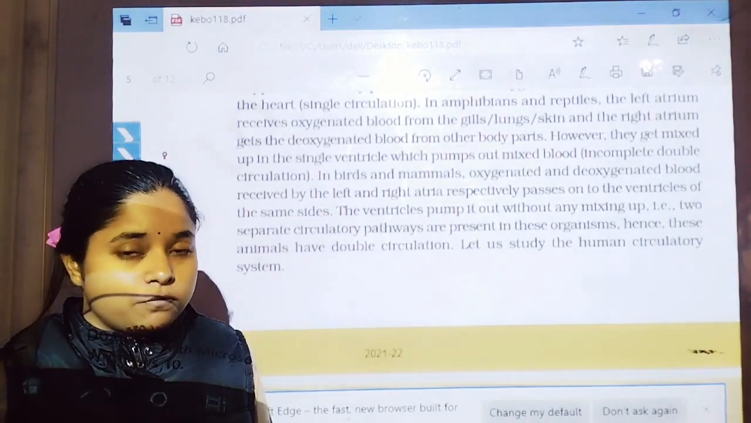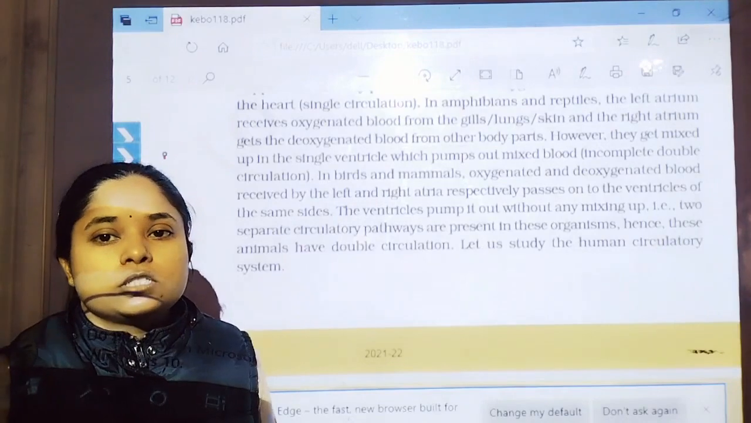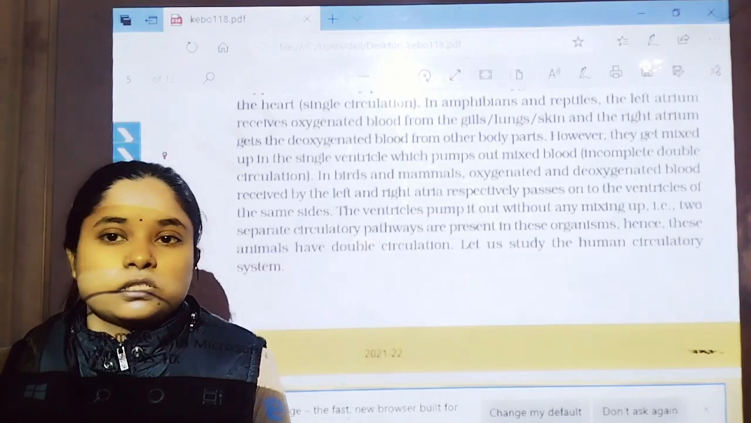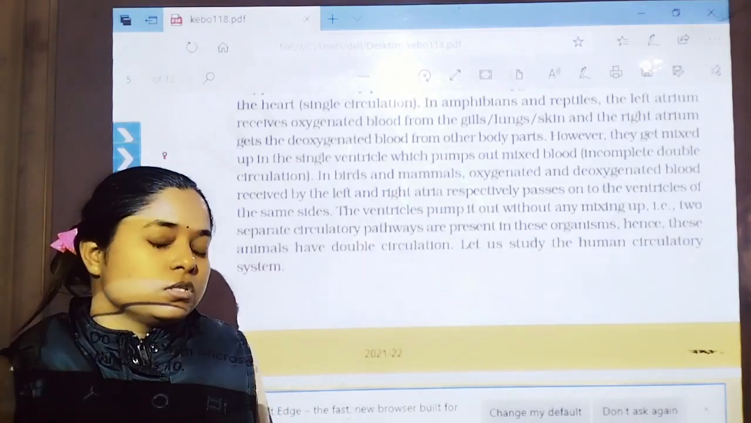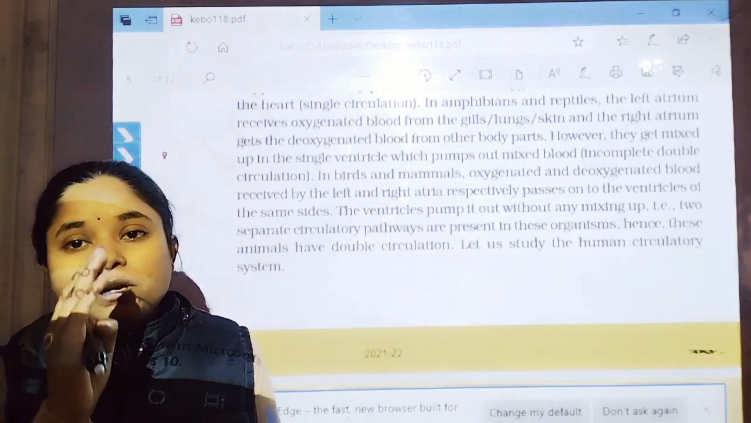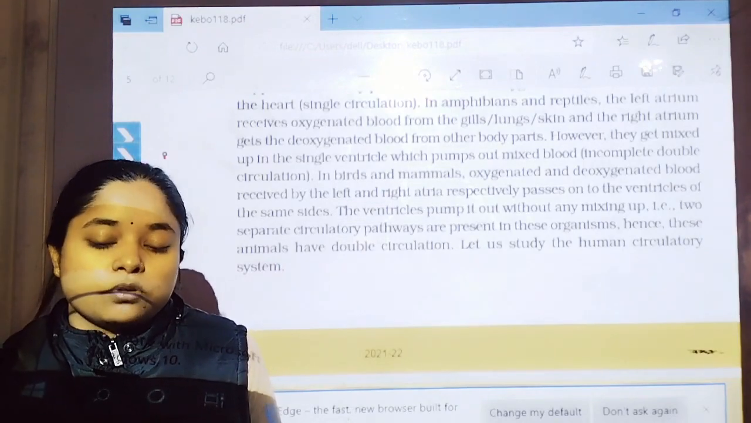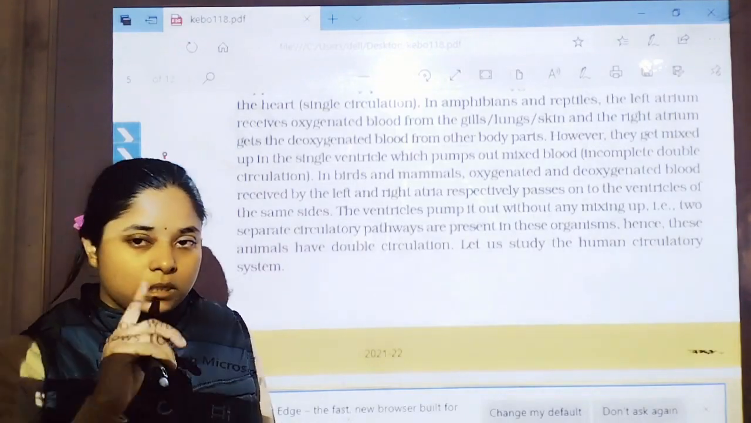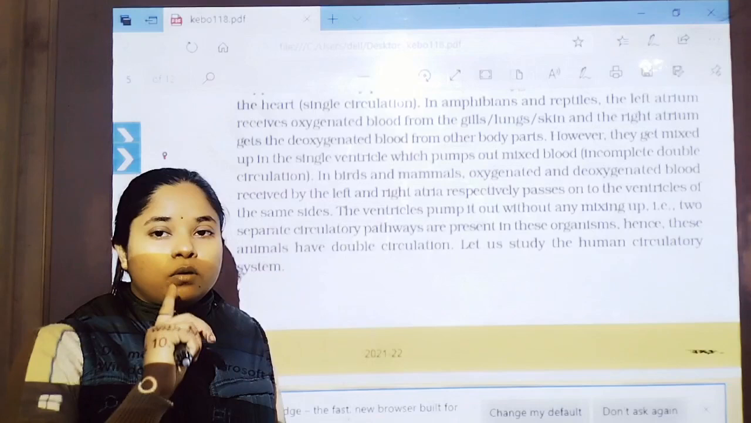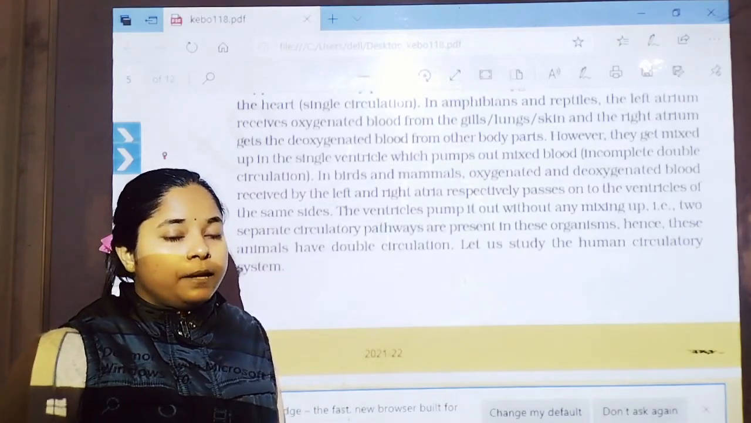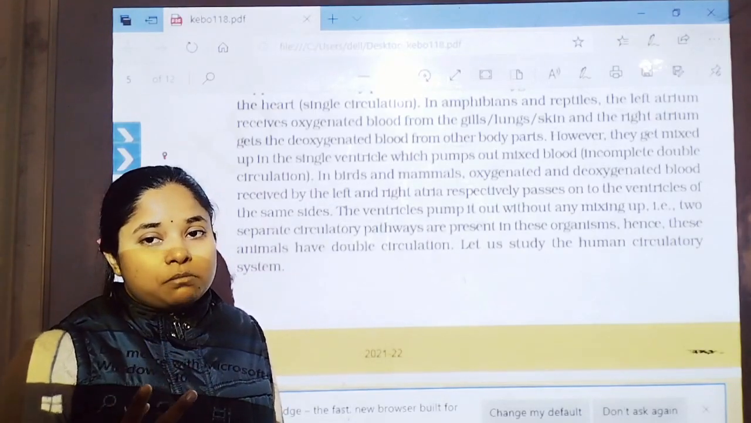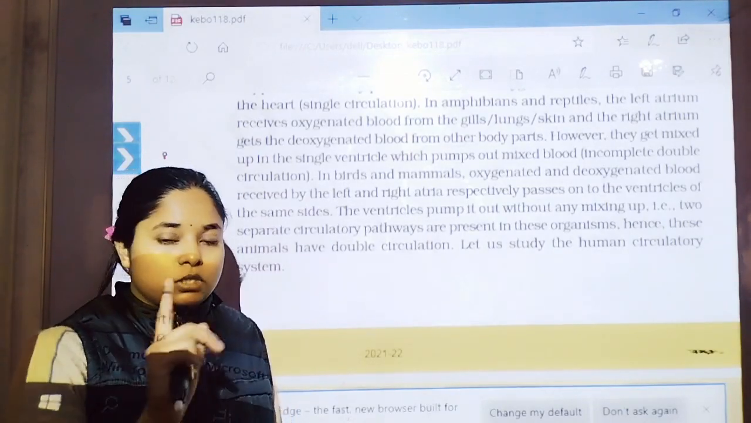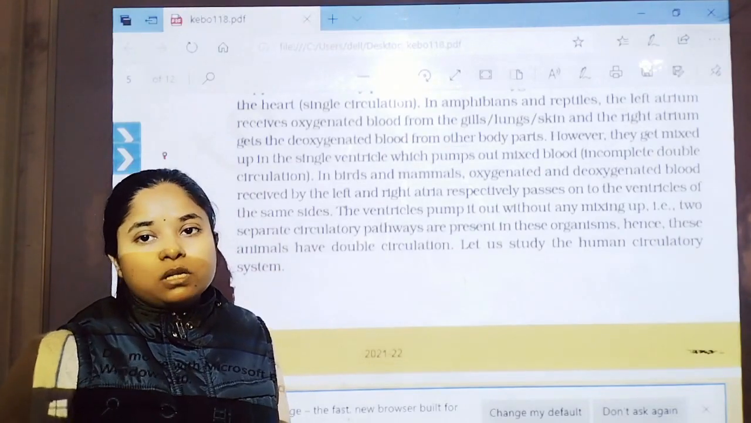In the closed circulatory system, there are two types of circulation, that is single circulation and double circulation. Single circulation is carried out where only one atrium or one auricle is present, or simply the heart drains once at a time. In single circulation blood passes through the heart only once, and in double circulation, two times. So that's why it is known as double or single circulation.